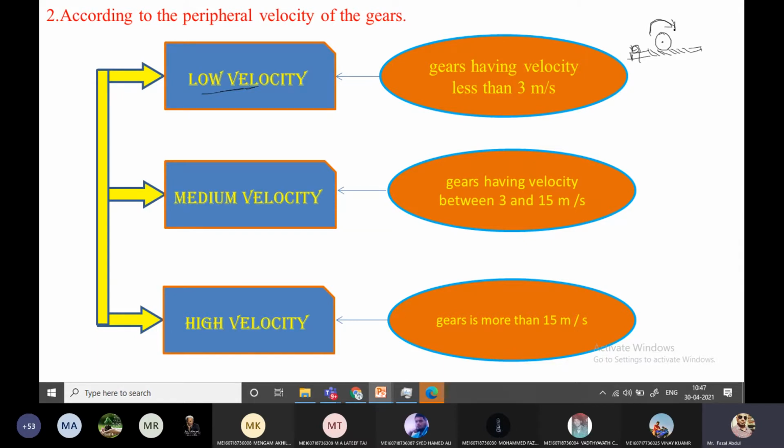Such gears are known as low velocity gears, defined as less than 3 meters per second. Medium velocity means 3 to 15 meters per second, and high velocity is more than 15 meters per second.